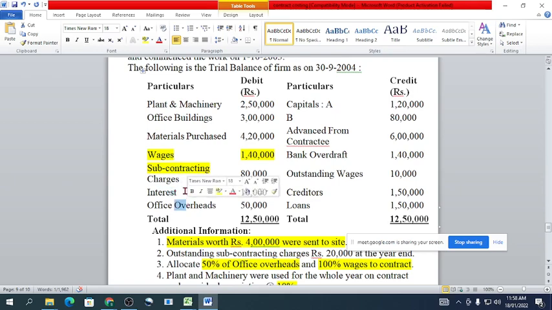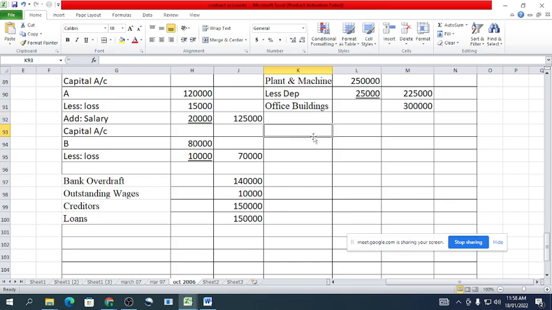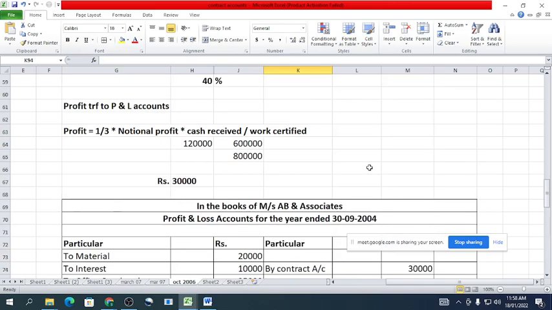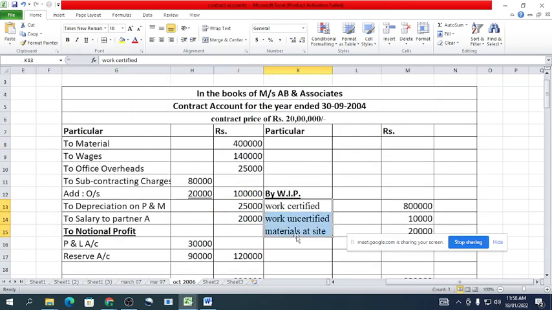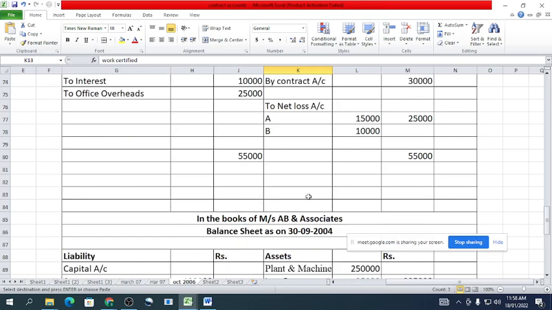All the expenses we have transferred there already. So we will mention here now WIP. For WIP you know that we will use the format: work certified, work uncertified. All these three things we will mention here.